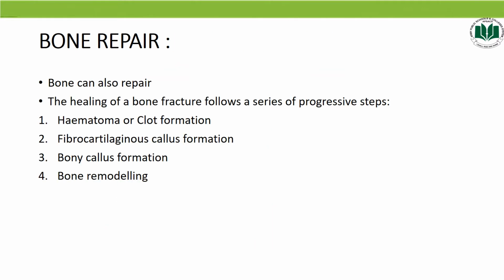Bone repair. Now students, as we all know, bone is a living tissue, that means it can also repair itself. So the healing of a simple bone fracture follows a series of progressive steps. Basically, they follow 4 basic steps for repair. Number 1, hematoma, also called clot formation. Step number 2, fibrocartilaginous callus formation. Step number 3, bony callus formation or callus ossification. And then step number 4, and this is the last step, bone remodeling.